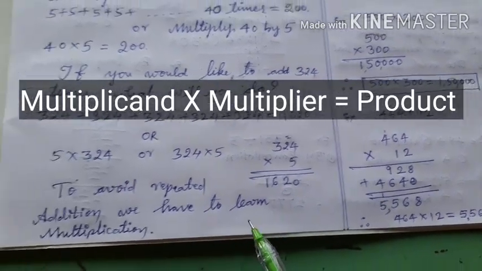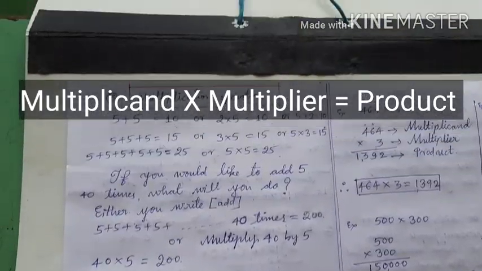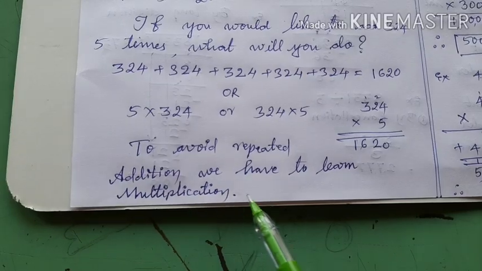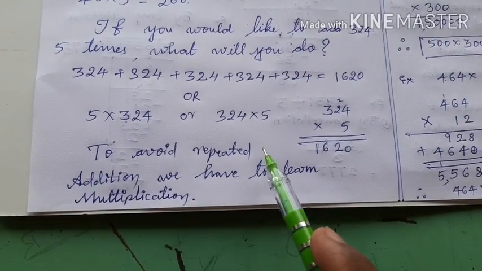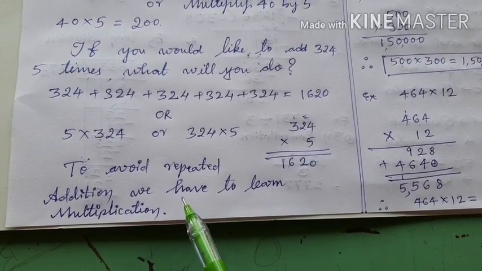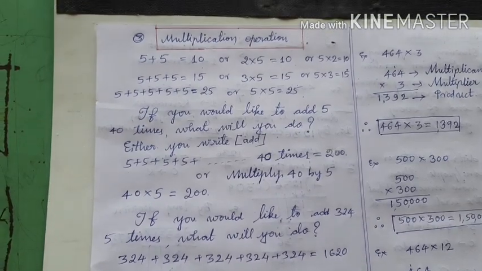Okay. Then ultimately, what is multiplication operation? Okay. Children, to avoid repeated addition, we have to learn or use multiplication. Multiplication avoids repeated addition.